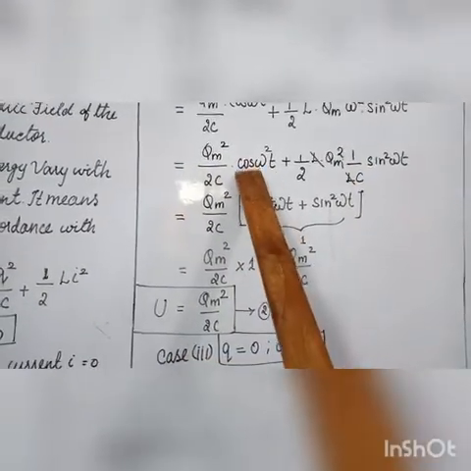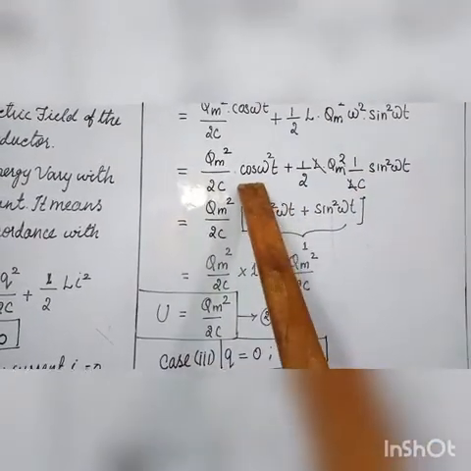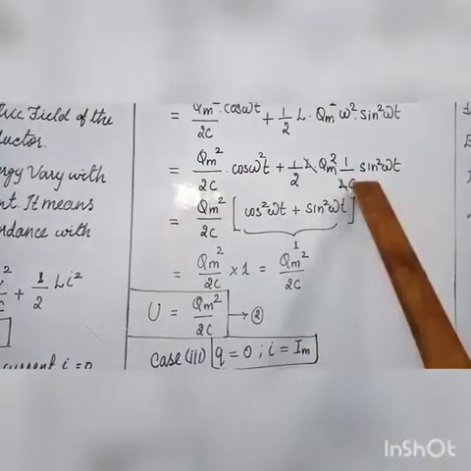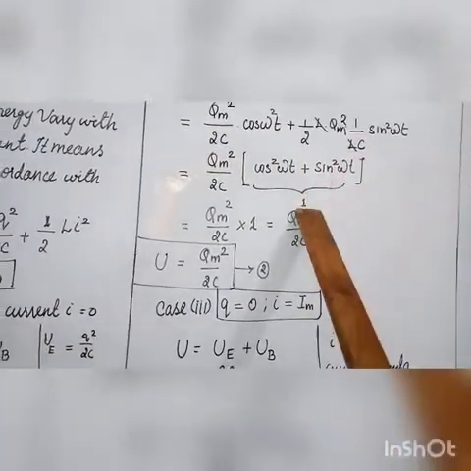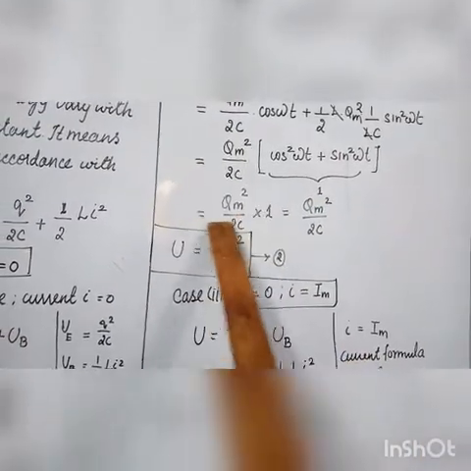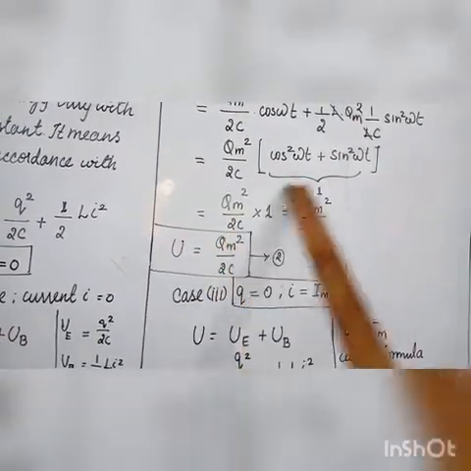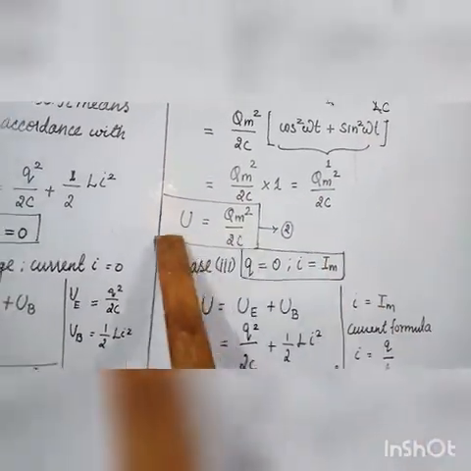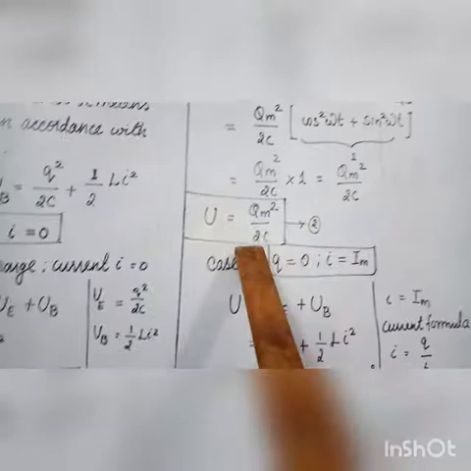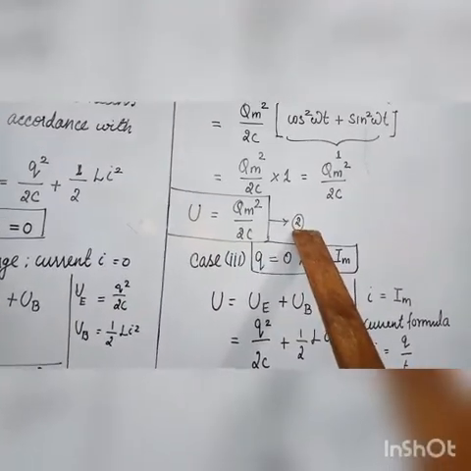The remaining value is Qm square by 2C times cos square omega t plus sin square omega t. Cos square omega t plus sin square omega t is equal to 1. So the remaining is Qm square divided by 2C times 1, which is Qm square divided by 2C. The total energy U is equal to Qm square by 2C. This is equation number 2.